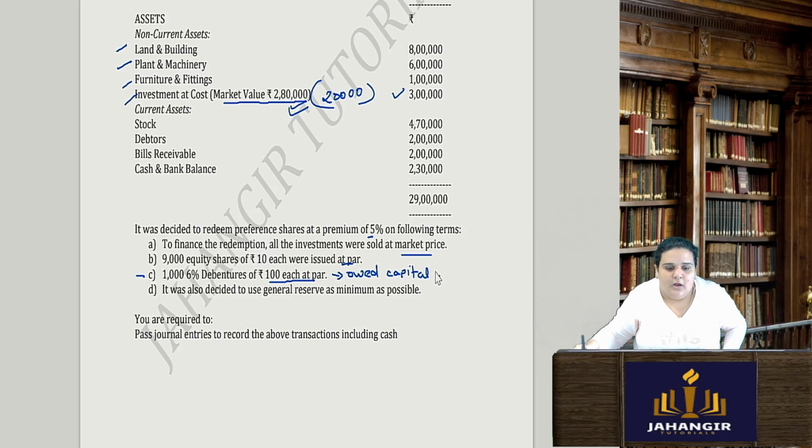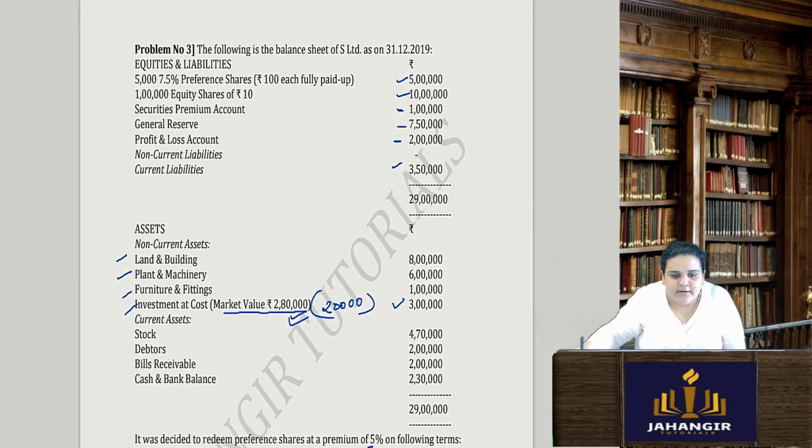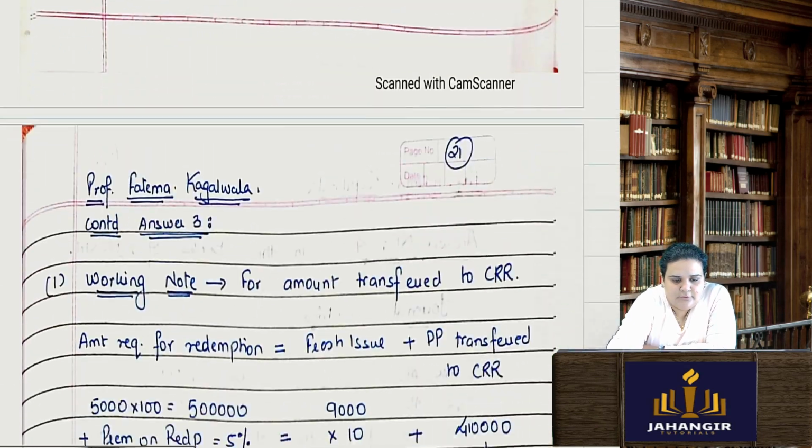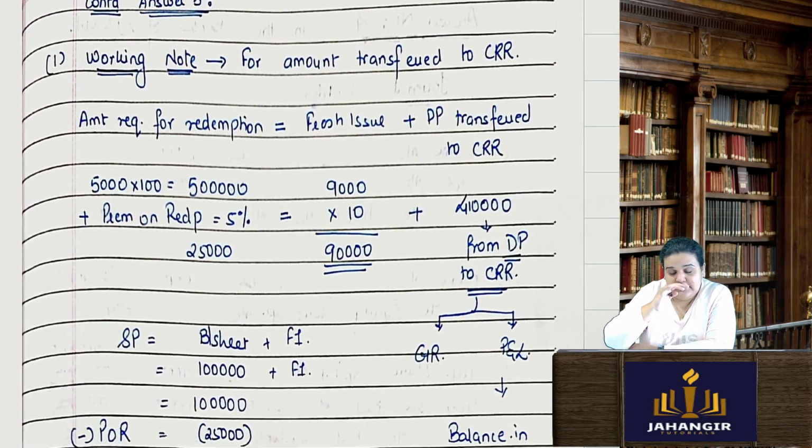It was also decided to use general reserve as minimum as possible. That means they are saying first try to use P&L, and then come to general reserve as minimum as possible. Okay. Let's see. First I'll go to the working note. Here in the fresh issue they are saying issue 9,000 equity shares of rupees 10 each. So I have directly written 9,000 equity shares of rupees 10 each.